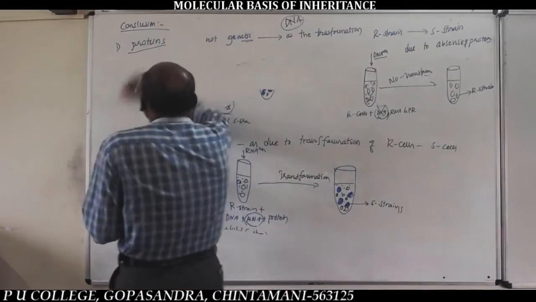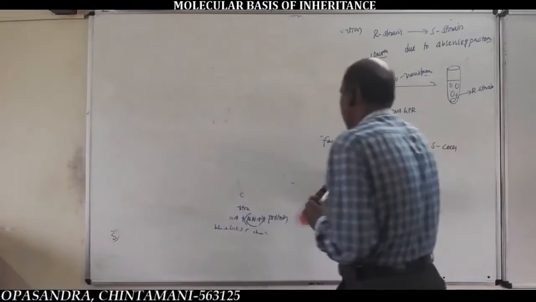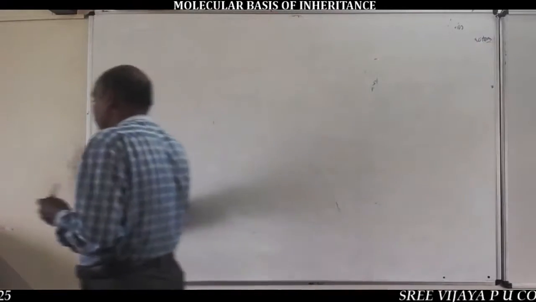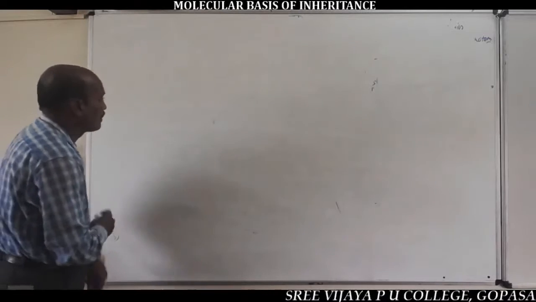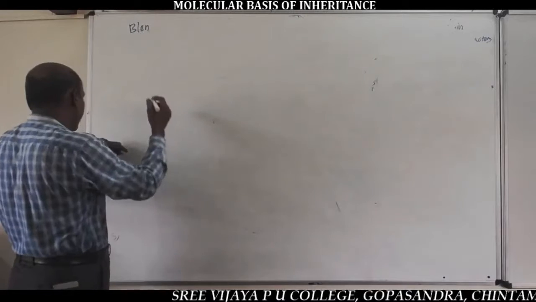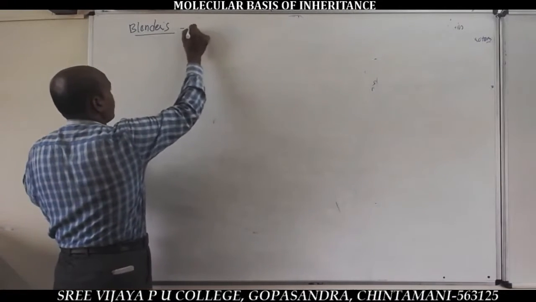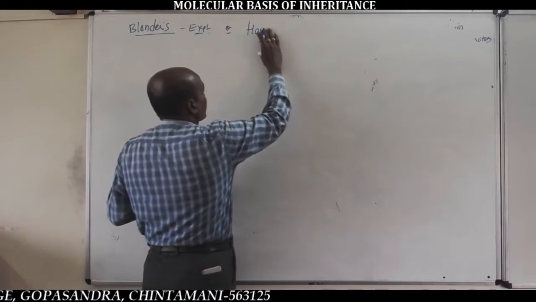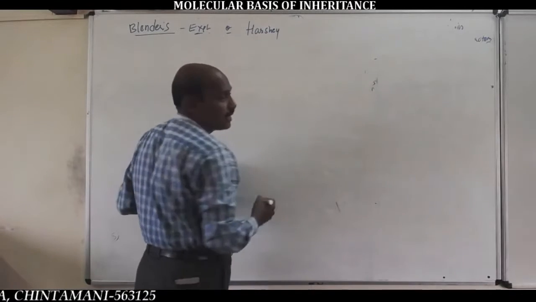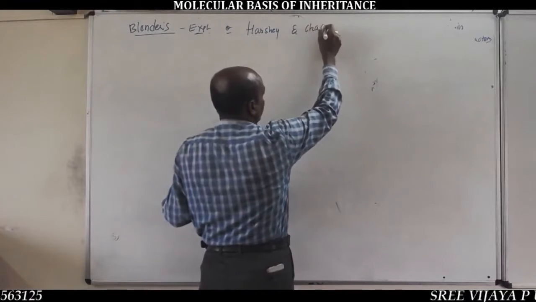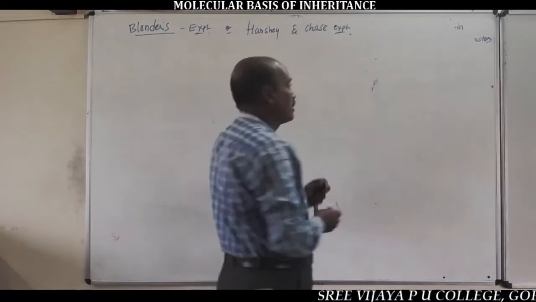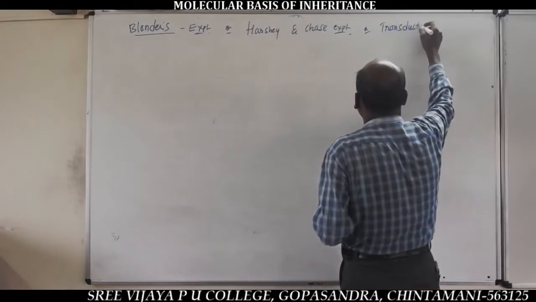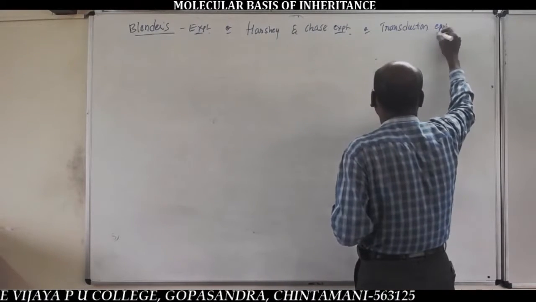Next to the biochemical characterization transformation principle experiment, the third, most expected type of experiment is the Blender's experiment, also called the Hershey and Chase experiment, or the transduction experiment, transduction process.